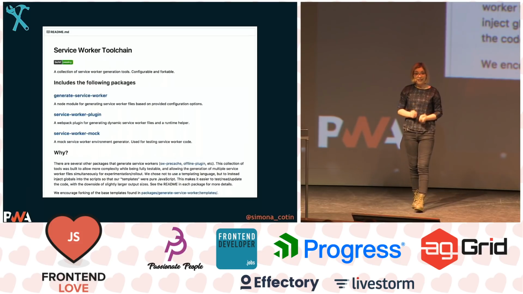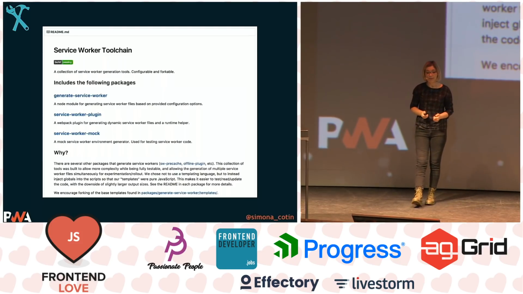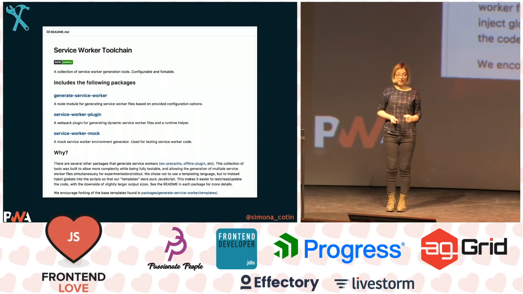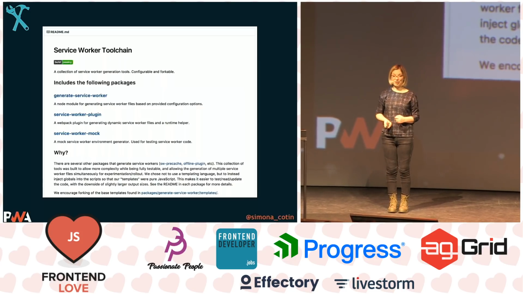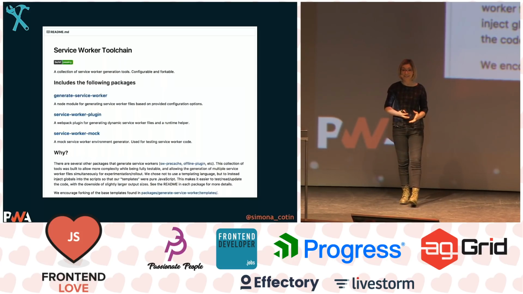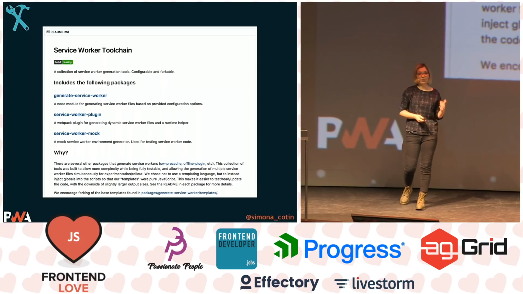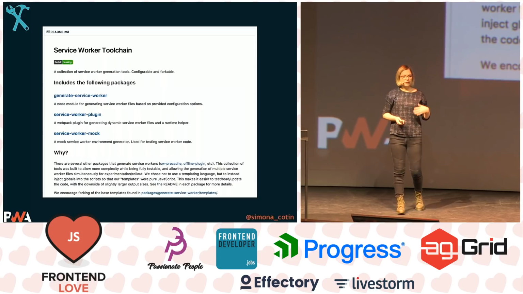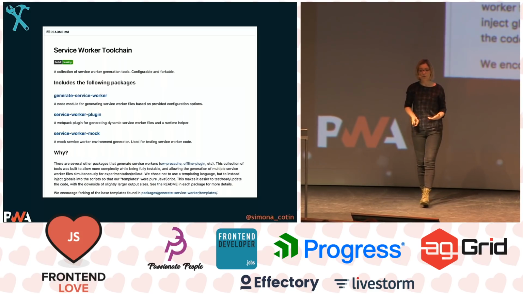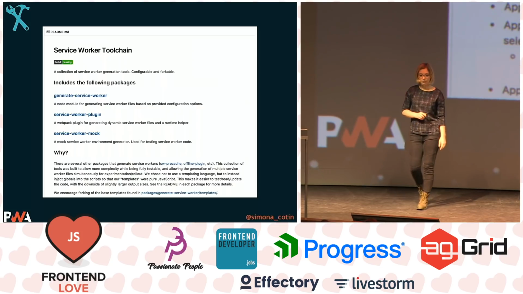Pinterest has worked a lot on progressive web apps, and they have these packages that help you build progressive web apps. One of the most interesting ones is the service worker mock package, because it creates a way for us to test our service workers. And that's one of the main issues with service workers. They're really hard to follow, and they mess up your development environment. So with this package, we actually get to test our application, and that's great.